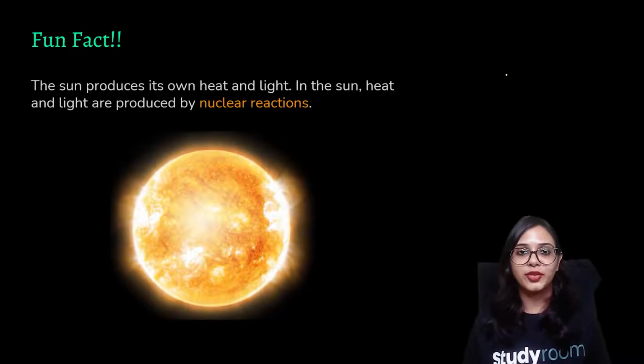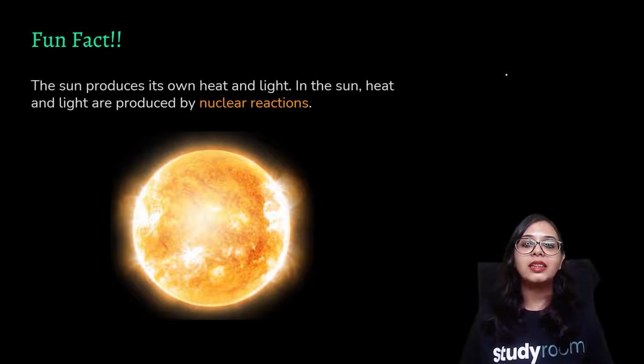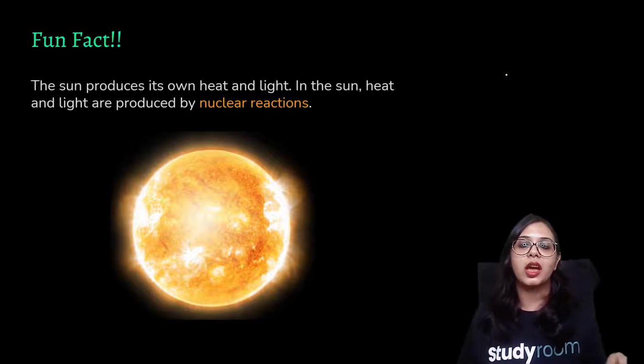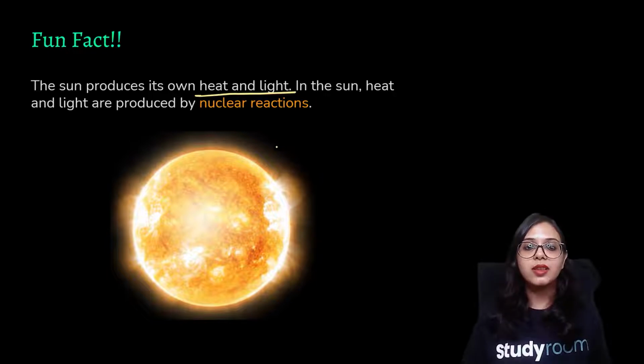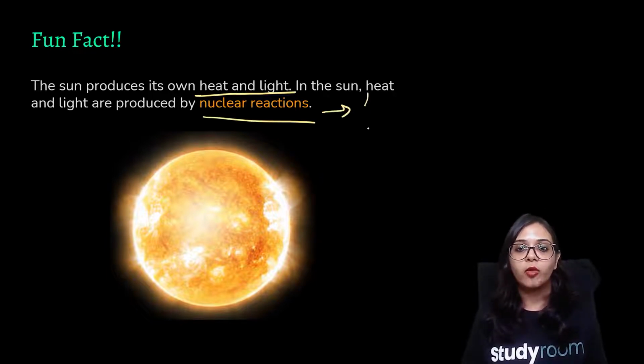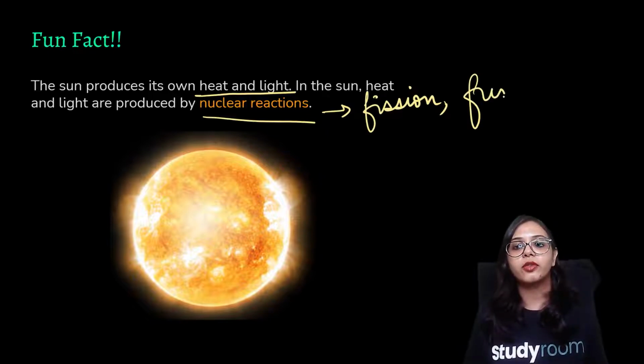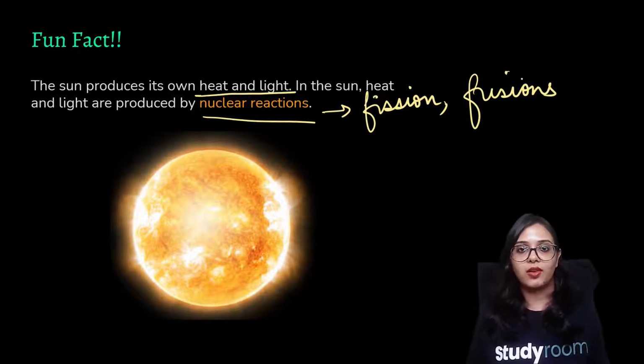And there is a fun fact for you: the sun produces its own heat and light. In the sun, heat and light are produced by nuclear reaction. So there is no external setup for the sun in order to produce heat and light. It is a self-sustaining source of heat and light, undergoing constant combustion. And how is this combustion process carried out in the sun? It is carried out via nuclear reactions, via some fission and some fusion. Okay, these are the kinds of nuclear reactions.